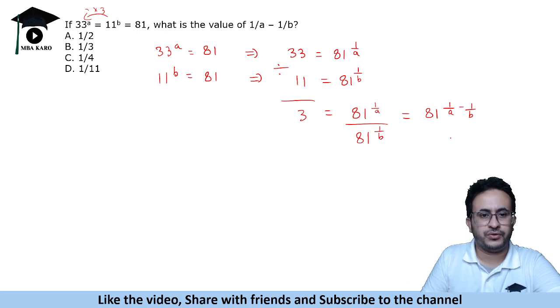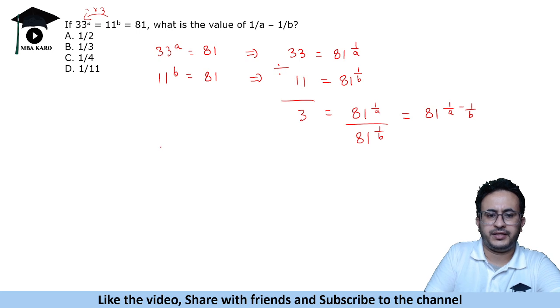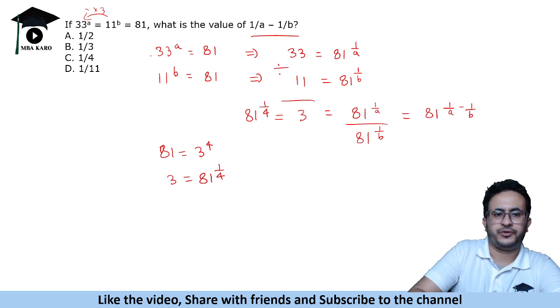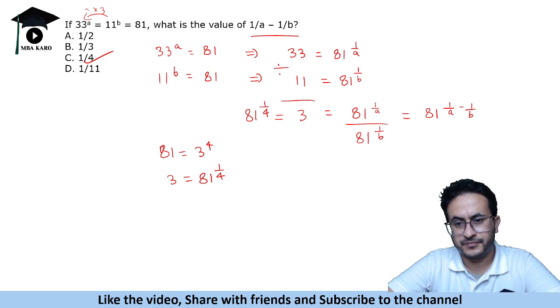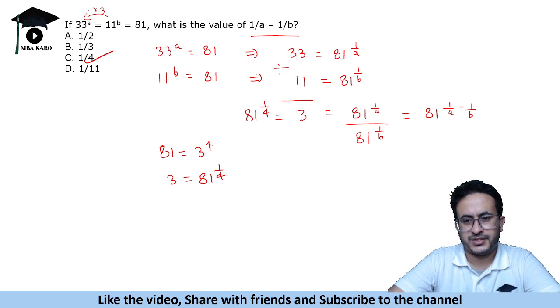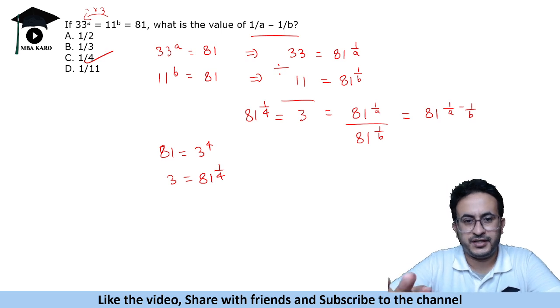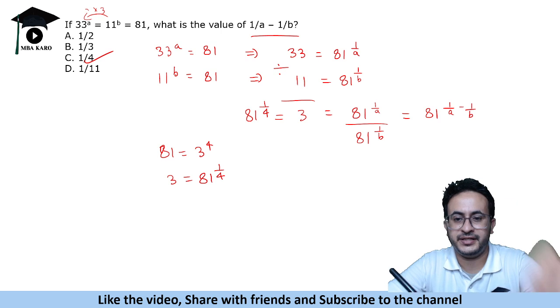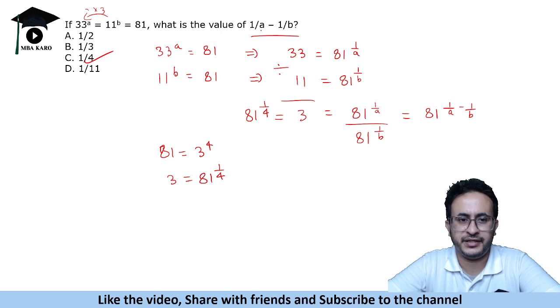Okay. So now if you see this, 81 is basically 3 raised to the power 4. So 3 is 81 raised to the power 1 by 4. So this becomes 81 raised to the power 1 by 4. Hence 1 upon a minus 1 upon b is 1 by 4. So that's how we solve these questions. Simple way to solve, just that we often think that these have to be integer values. Not necessary that we get integer values for a and b.